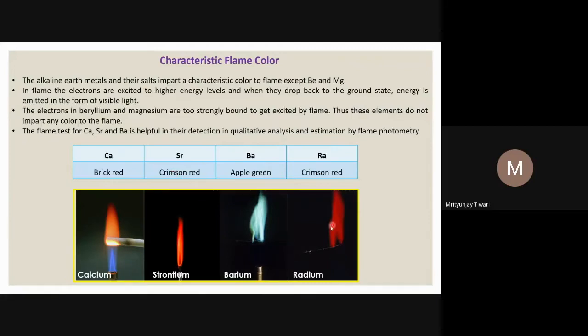So it is very difficult to differentiate between strontium and radium, because both show a crimson red color in the flame test. It will be difficult to differentiate between them based on the flame test only. Anyway, you should remember these colors, because sometimes questions are asked. Calcium is brick red, strontium crimson red, barium apple green, and radium crimson red, or simply red.